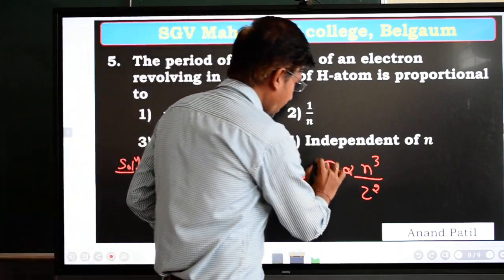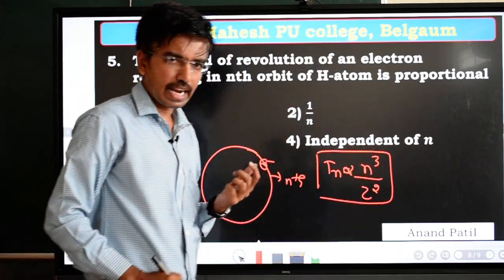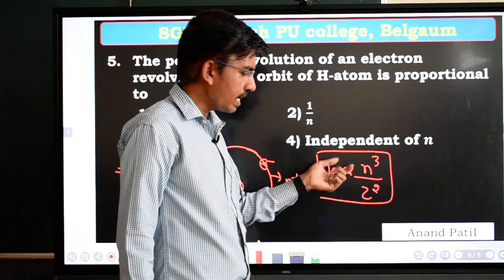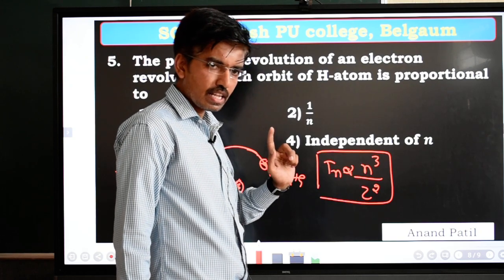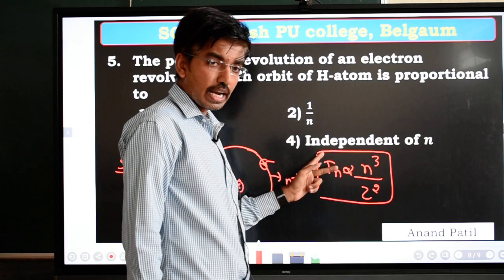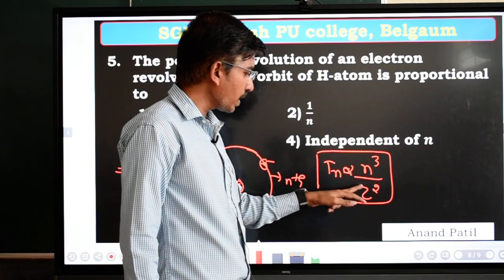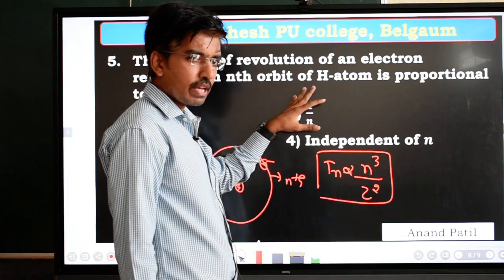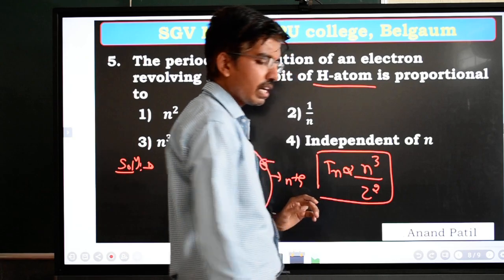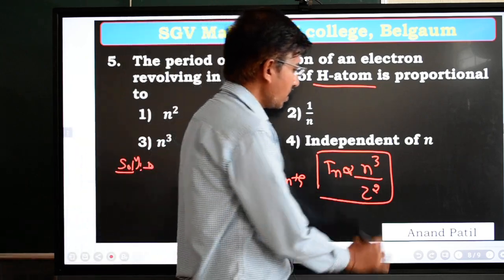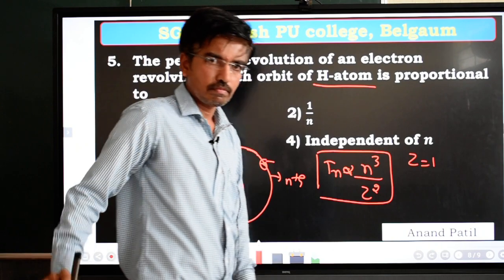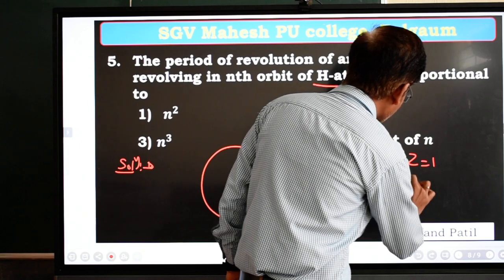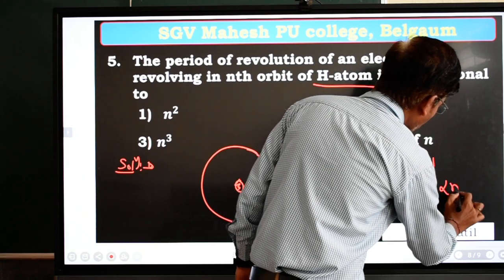Okay. So this equation relates the time period of the electron in the nth state and the principal quantum number, that is n. Similarly, this equation also relates the time period of the electron in the nth state to the atomic number. In the question they have given the H atom, which is nothing but the hydrogen atom. So for hydrogen atoms, Z is equal to 1. If you substitute Z equal to 1, this equation becomes Tn is proportional to n cube.